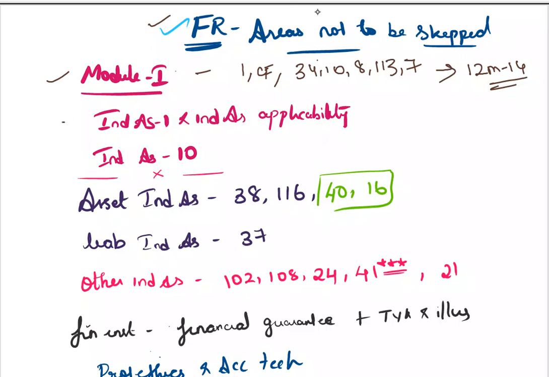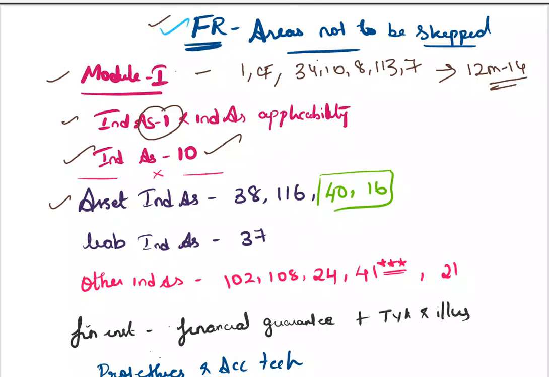But now I'm asking you to concentrate highly on two areas. In Ind AS 1 you can see such a question, at least one question in every attempt, and Ind AS 10 is a long-standing question which has not been tested. So Ind AS 10 is important.